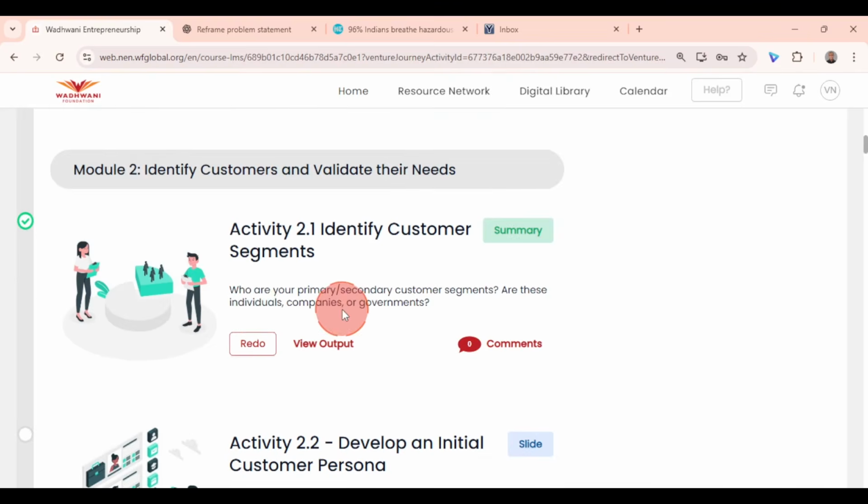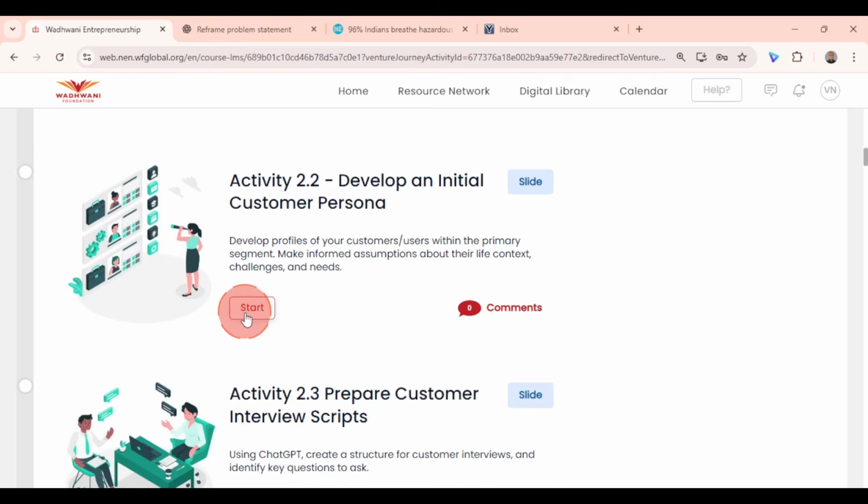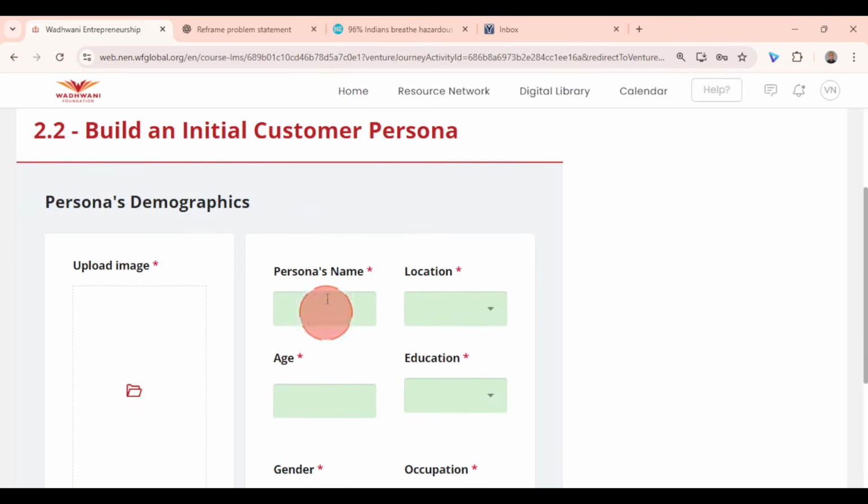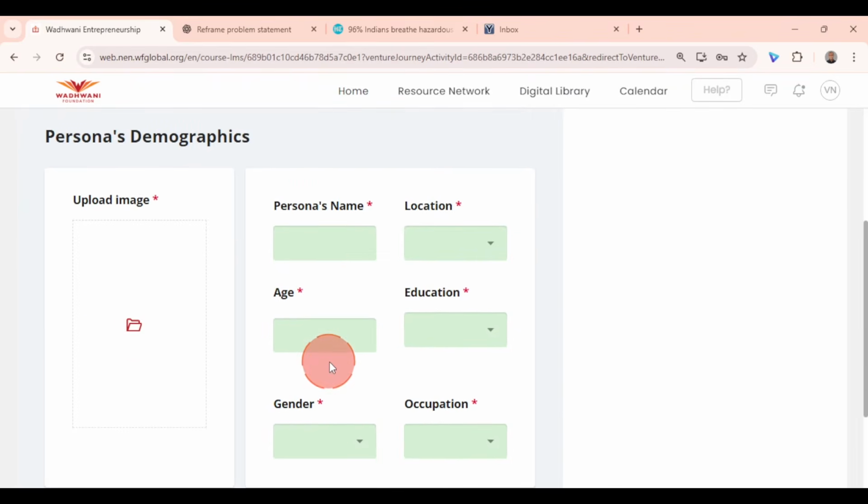Similarly, go ahead and complete activity 2.2. Always remember to upload the image in a JPEG format. If you upload in any other format, the upload will not be successful.